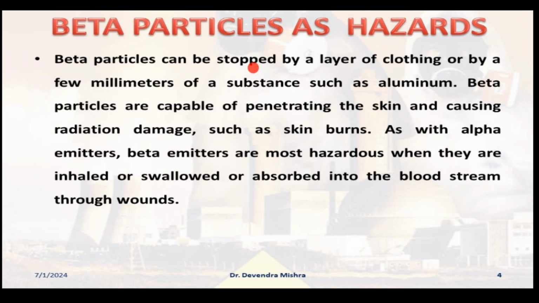And then there come the beta particles. Why are these beta particles hazardous in nature? Beta particles can be stopped by a layer of clothing. Whatever clothes we generally put on, that thickness of cloth is able to protect our body from the attack of beta particles. And beta particles are capable of penetrating the skin and causing radiation damage such as skin burns.